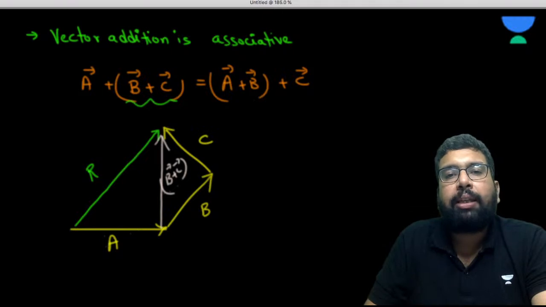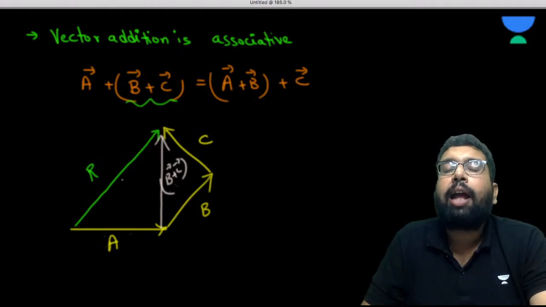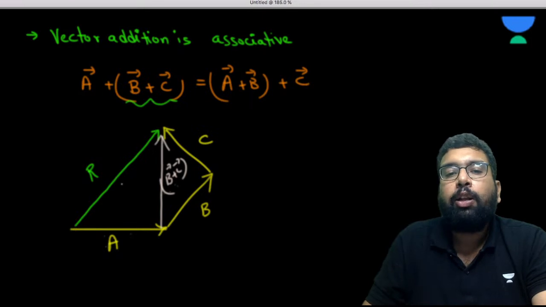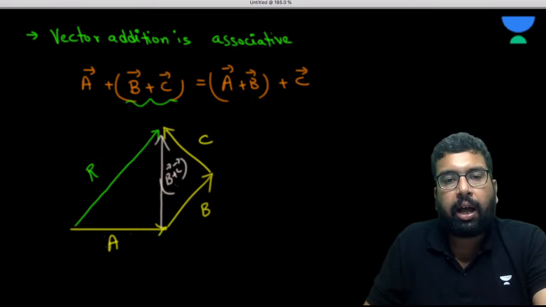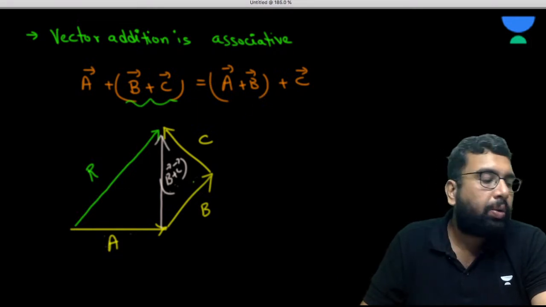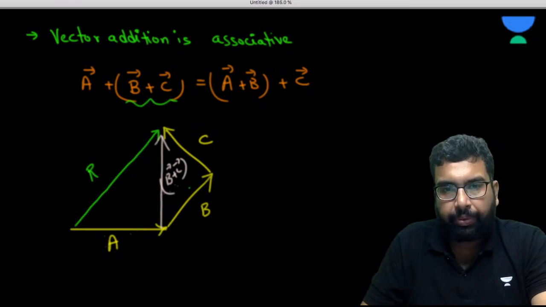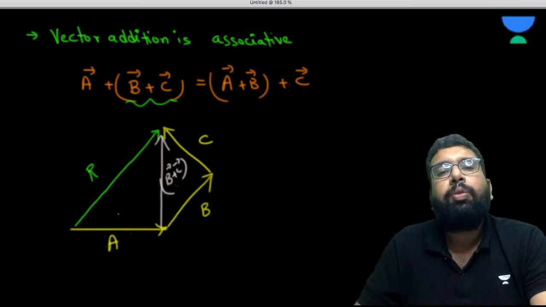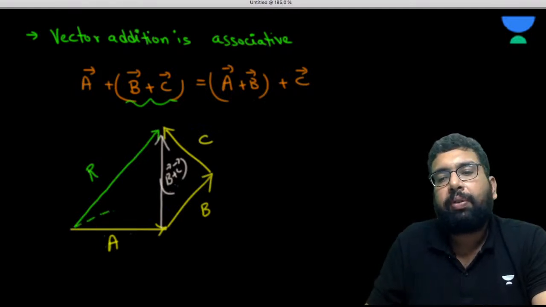So A, B plus C. The resultant of it is going to be the third side of this vector triangle, that is R. Now please think, what is the resultant of this A and B? So the resultant of this A and B is going to be this. Please observe, I'll just use orange color here.